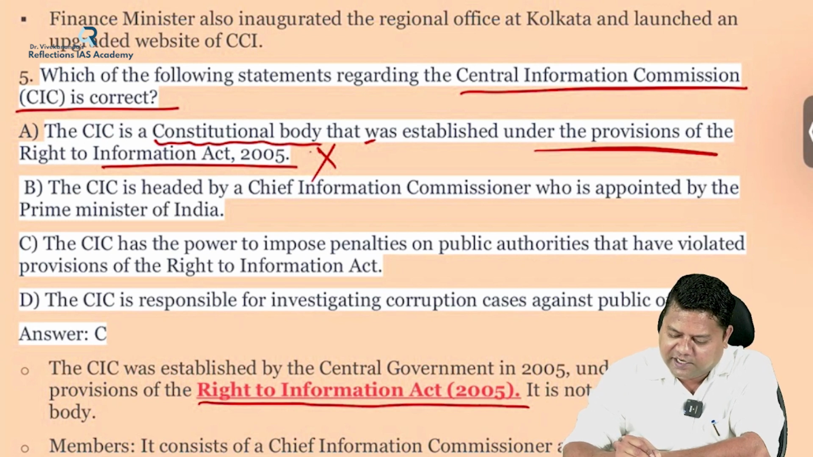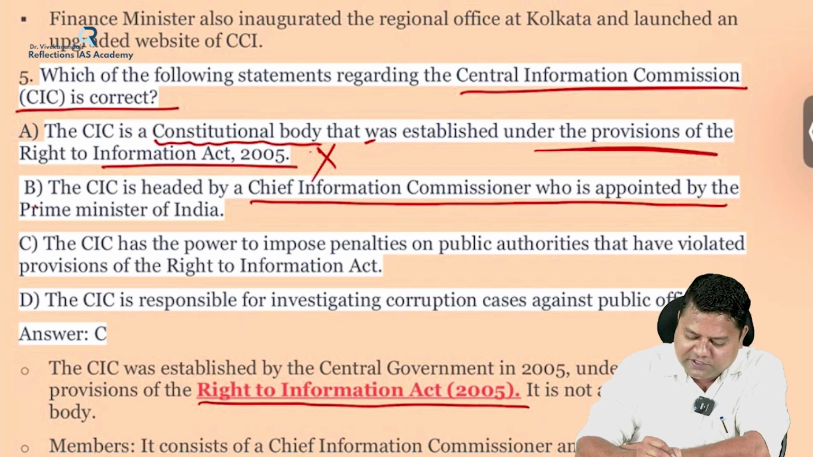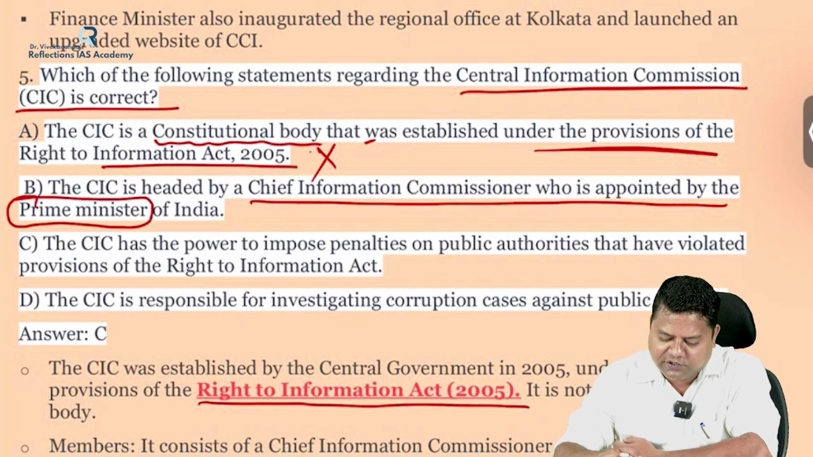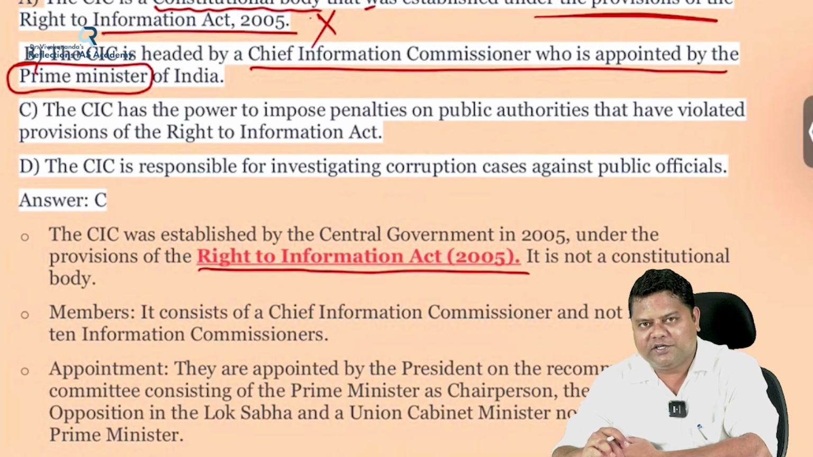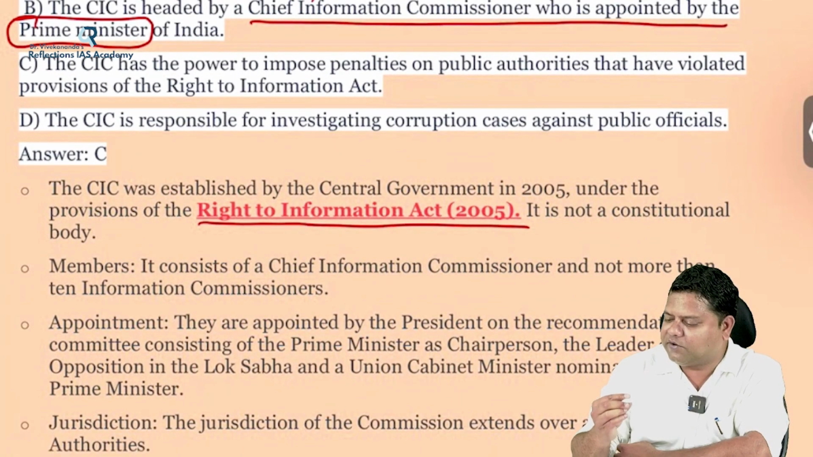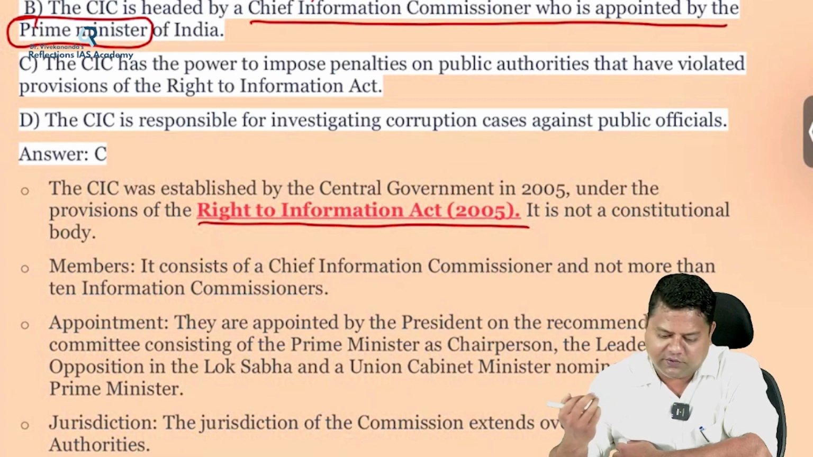Second, the CIC is headed by Chief Information Commissioner, who is appointed by the Prime Minister of India. Is he appointed by the Prime Minister of India, CIC? No, because the Chief Information Commissioner is rather appointed by the President of India, not the Prime Minister of India. So that's why option B is also incorrect.